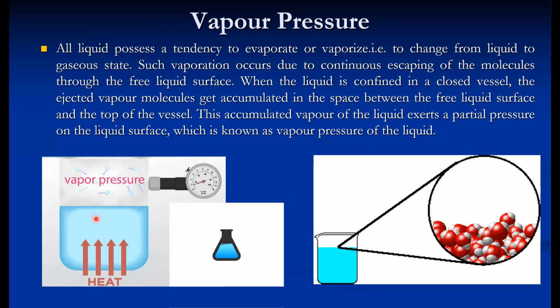So the vapor pressure terminology is like this. Whatever the ejected vapor, it gets accumulated in the space between the liquid surface and the top of the vessel. And you can see on the pressure gauge also, there is a slight rise in pressure. And this accumulated vapor of the liquid exerts a partial pressure on the liquid surface, and that is called vapor pressure. So this is a simple phenomenon, that vapor pressure.